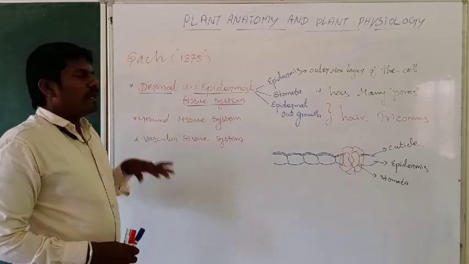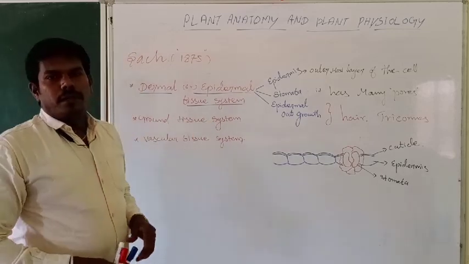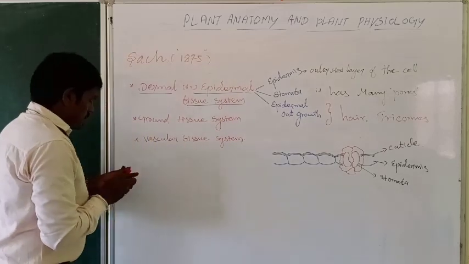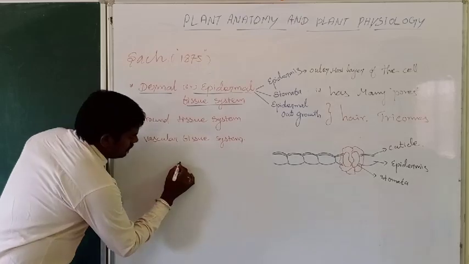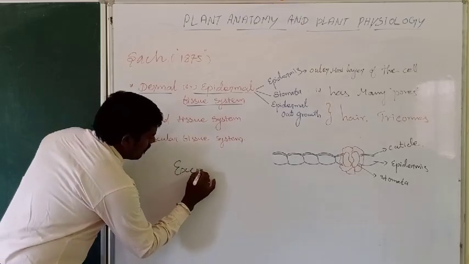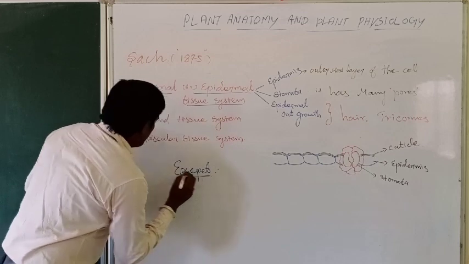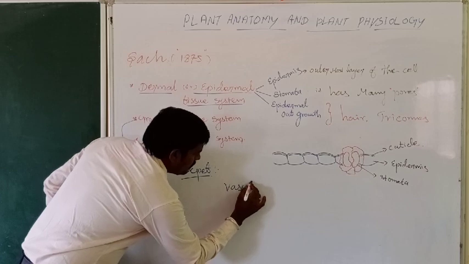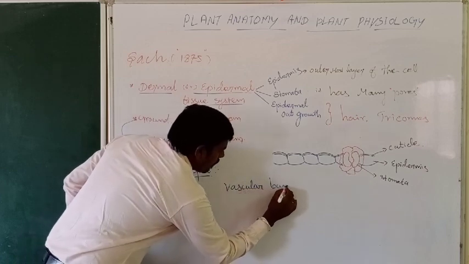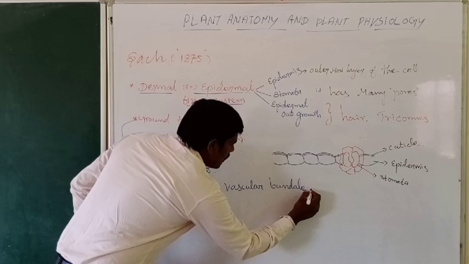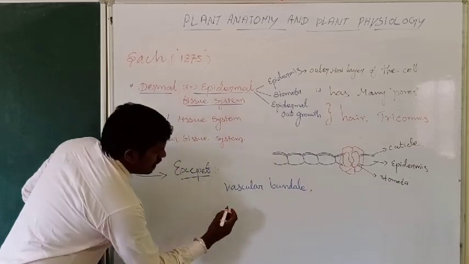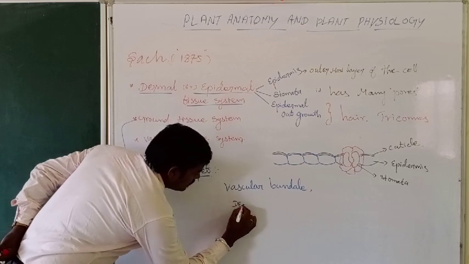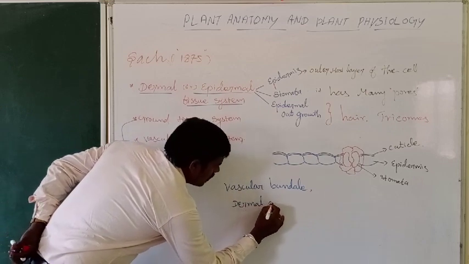And second one, ground tissue system. This ground tissue system includes all the parts of the body except the vascular bundle and the epidermis or dermal tissue.